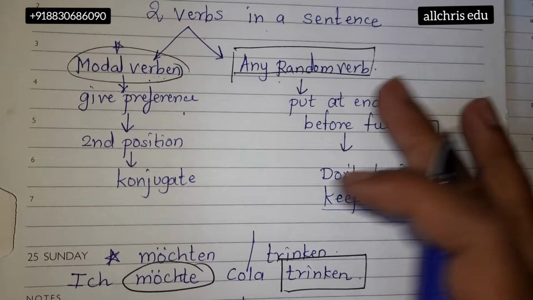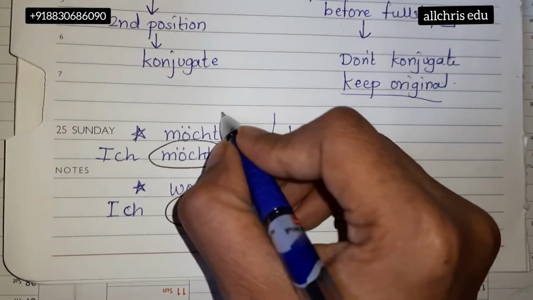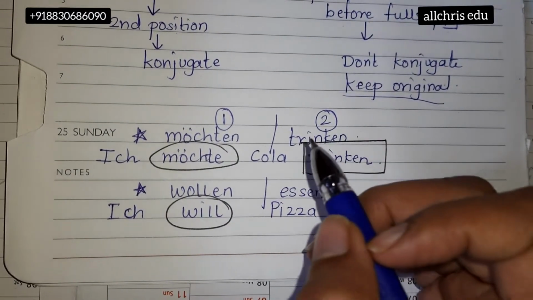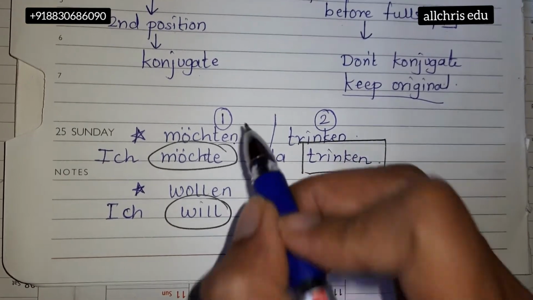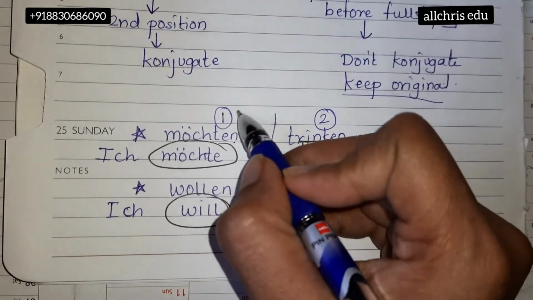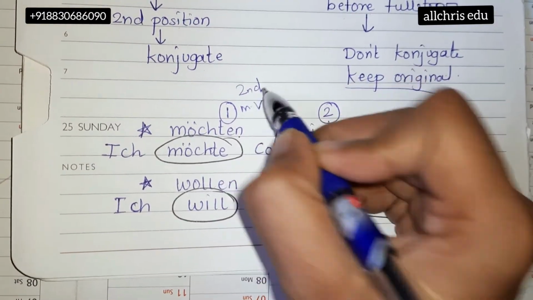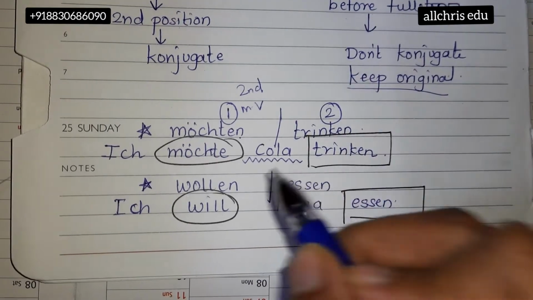Example. Now here, möchten, one verb. Trinken, second verb. So what are we going to do with it? Conjugate the modal verb, as I told you, because when there are two verbs, always conjugate the modal verb. Put the modal verb in second position. Ich möchte. In between you can put anything, whatever you want to add.